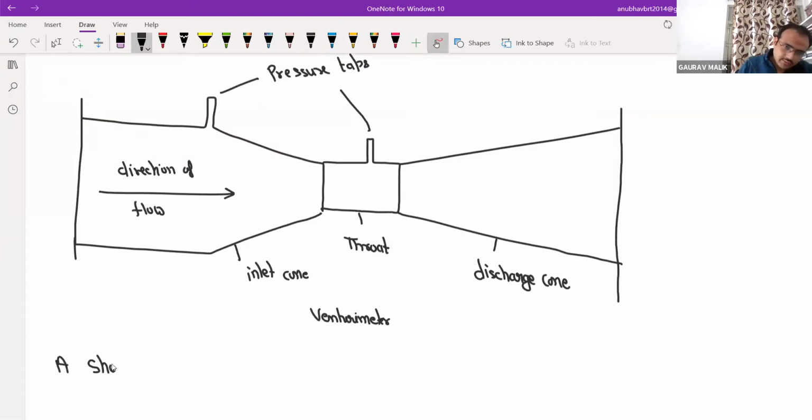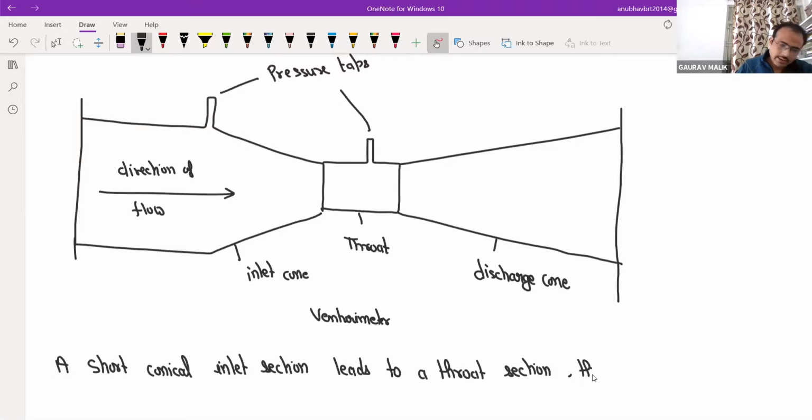A short conical inlet section leads to a throat section and then to a long discharge cone.